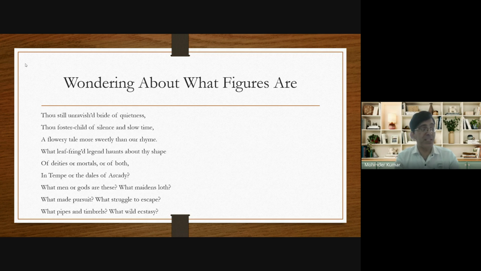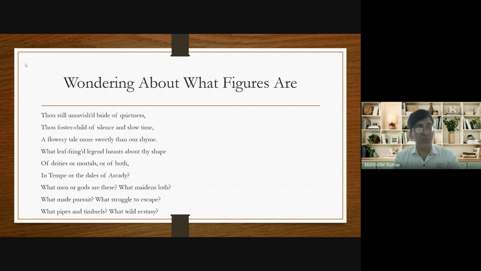So he just makes guesses. He makes guesses whether this story is about human beings or whether this story is about gods. Because in the next line he uses the words deities or mortals. Deity stands for gods and mortal stands for human beings, or of both, in Tempe or the dales of Arcady. Dale stands for valley. Tempe is the name of a place, and Arcady stands for Arcadia. That is also the name of a place.